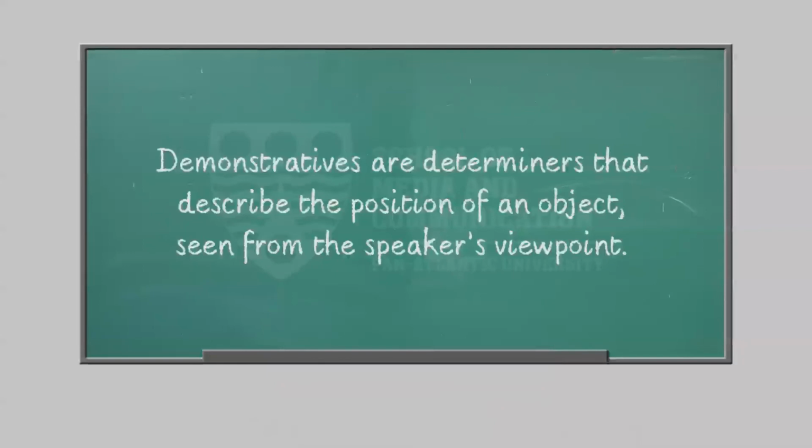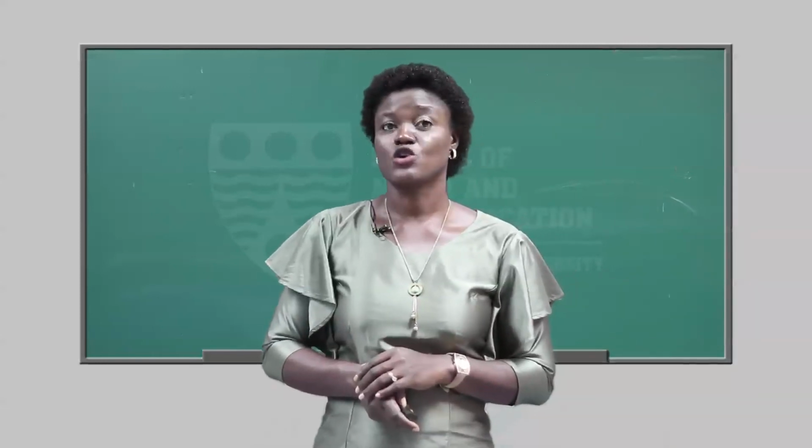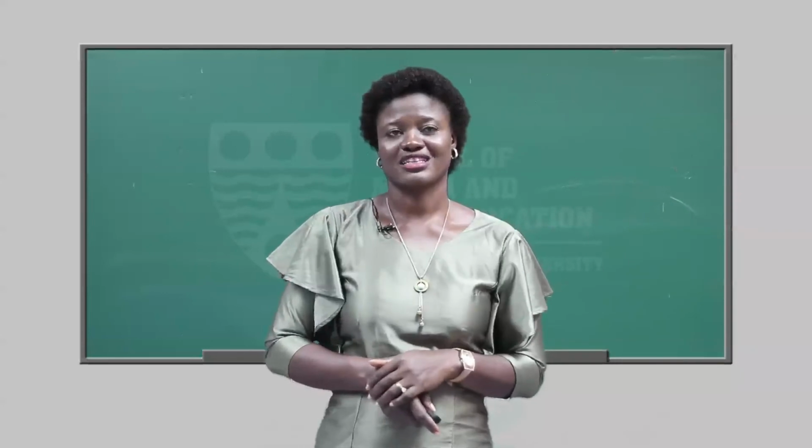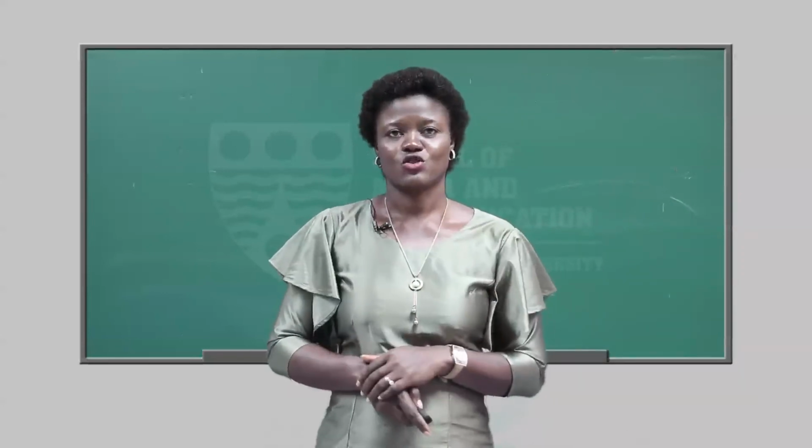And last but not the least, we have the demonstratives, and they are usually more like pronouns, but then they are determiners because they describe the position as can be seen, especially from the speaker's point of view. So someone can say, whose cars are these? And looking at that demonstrative, you come to appreciate that the person is pointing to something. That's why we refer to them as demonstrative.